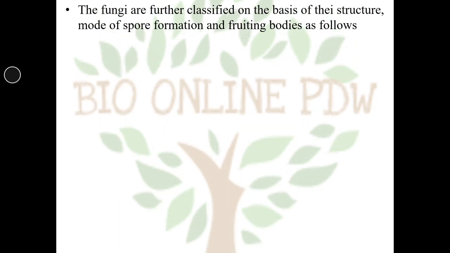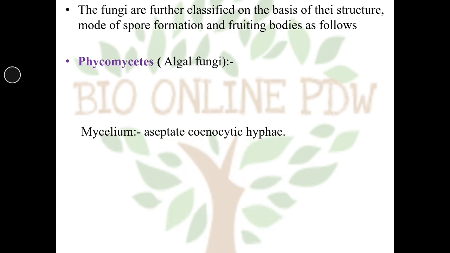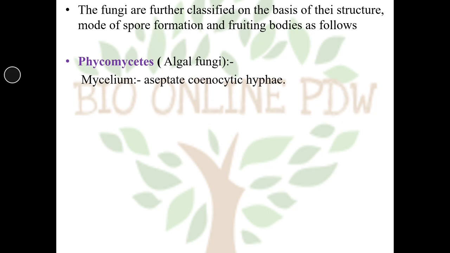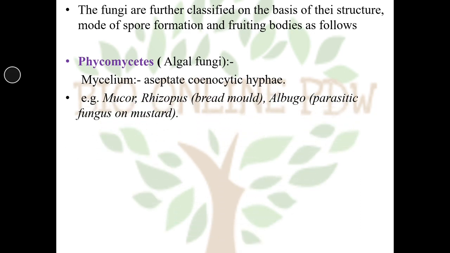The fungi are further classified on the basis of their structure, mode of spore formation and fruiting bodies as follows. The first category is called phycomycetes or algal fungi. In phycomycetes, the mycelium is aseptate with cenocytic hyphae. For example, Mucor, Rhizopus, bread mold, and Albugo, which is a parasitic fungus on mustard.